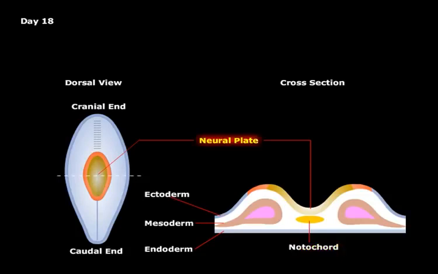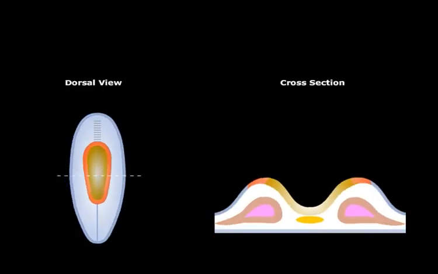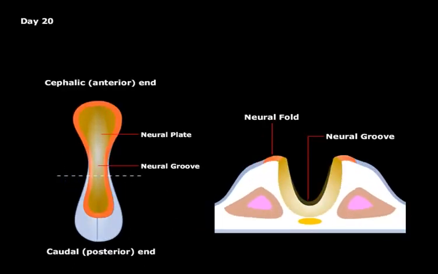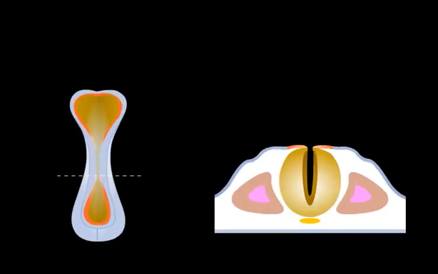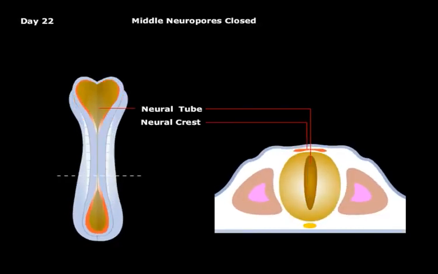The cross-section on the right will help visualize the folding of the neural plate, leading to the formation of the neural tube. By the end of the 3rd week, the edges of the neural plate extend upward to become neural folds. The depressed mid-region is now the neural groove. Each neural fold then grows toward each other to fuse at the midline, converting the neural groove into a complete, enclosed and hollow neural tube.